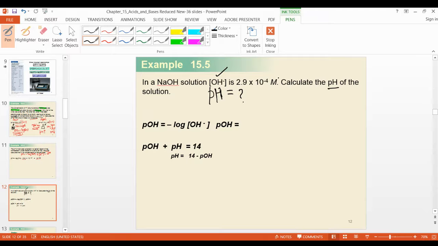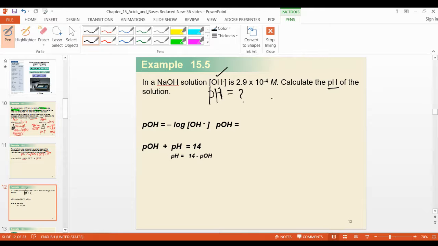Yes, we divide it first by the constant, the Kw. Then we use the result with the minus log. Sir, if you calculate pH, we should have H plus in the question, but there is no H plus here. So how do we calculate pH without H plus? We find H plus by dividing the OH over the constant. Yeah, that is one way.